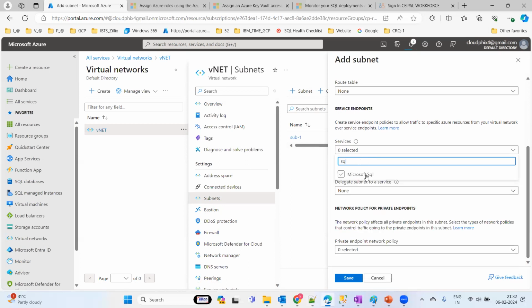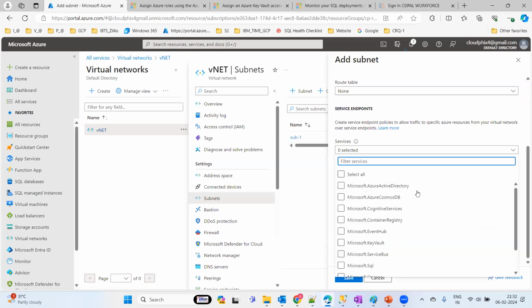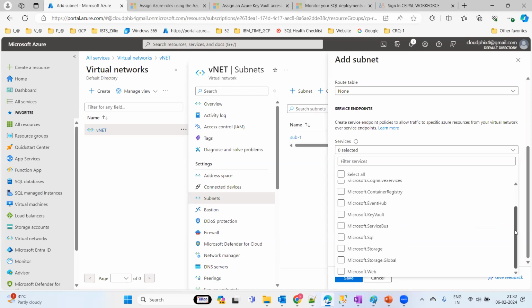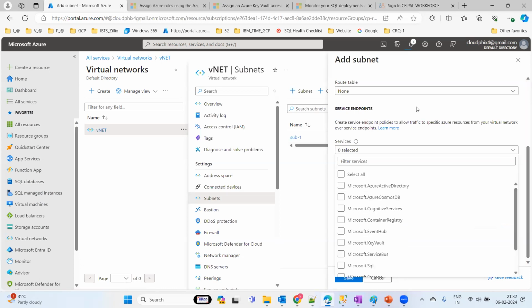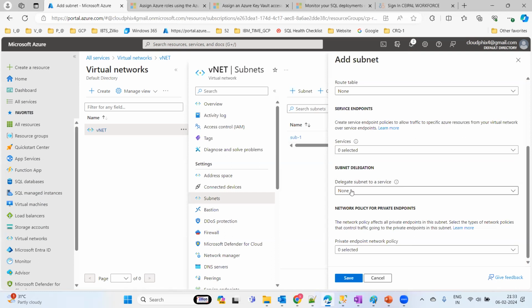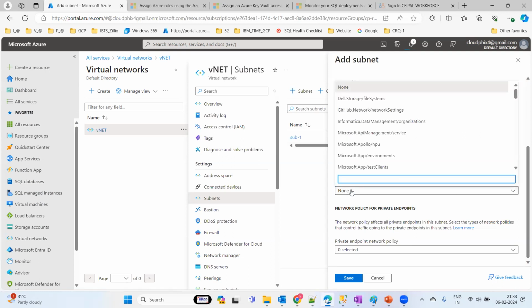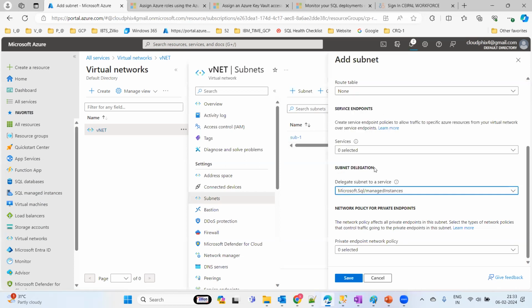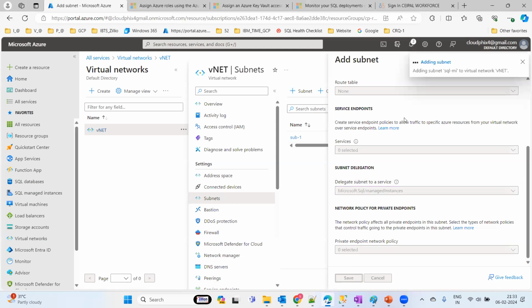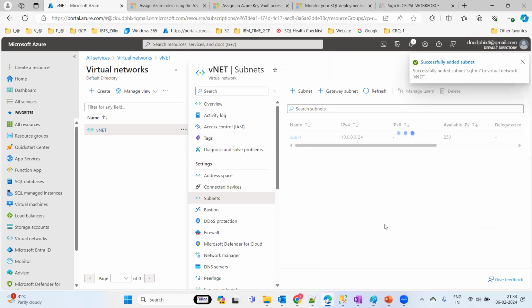I want to take the managed SQL server instance here. The delegation control is what I want to focus on here. It's not for SQL, it's SQL managed. This is the one I want to focus on. Just save this one, update here, and your subnet got created, and right away you can deploy the managed instance as well.